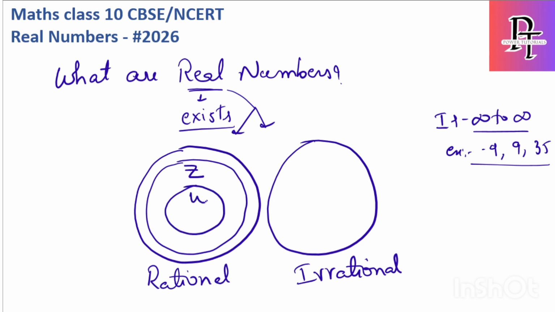So what are whole numbers? Whole numbers are the ones starting from 0 to infinity. They do not have negative numbers.